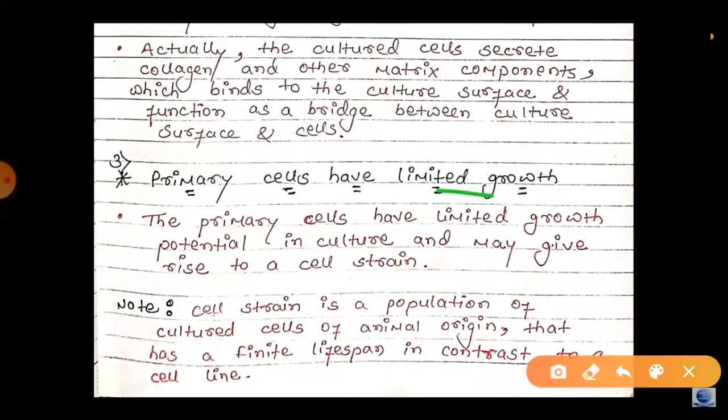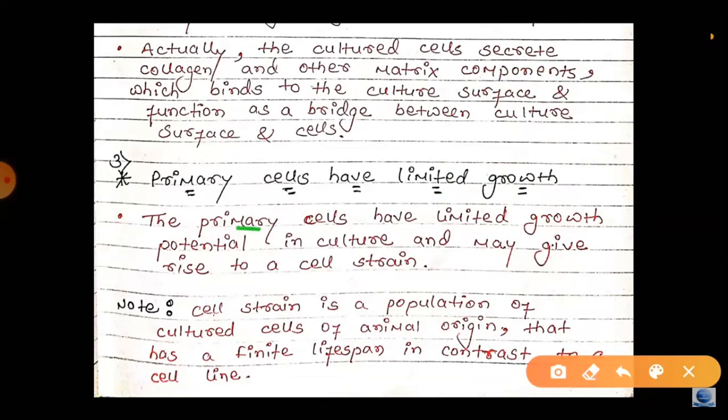Third point, the primary cells have limited growth. The primary cells have limited growth potential in culture, and they may give rise to a cell strain. Note that a cell strain is a population of cultured cells of animal origin that has a finite lifespan, in contrast to the cell line.